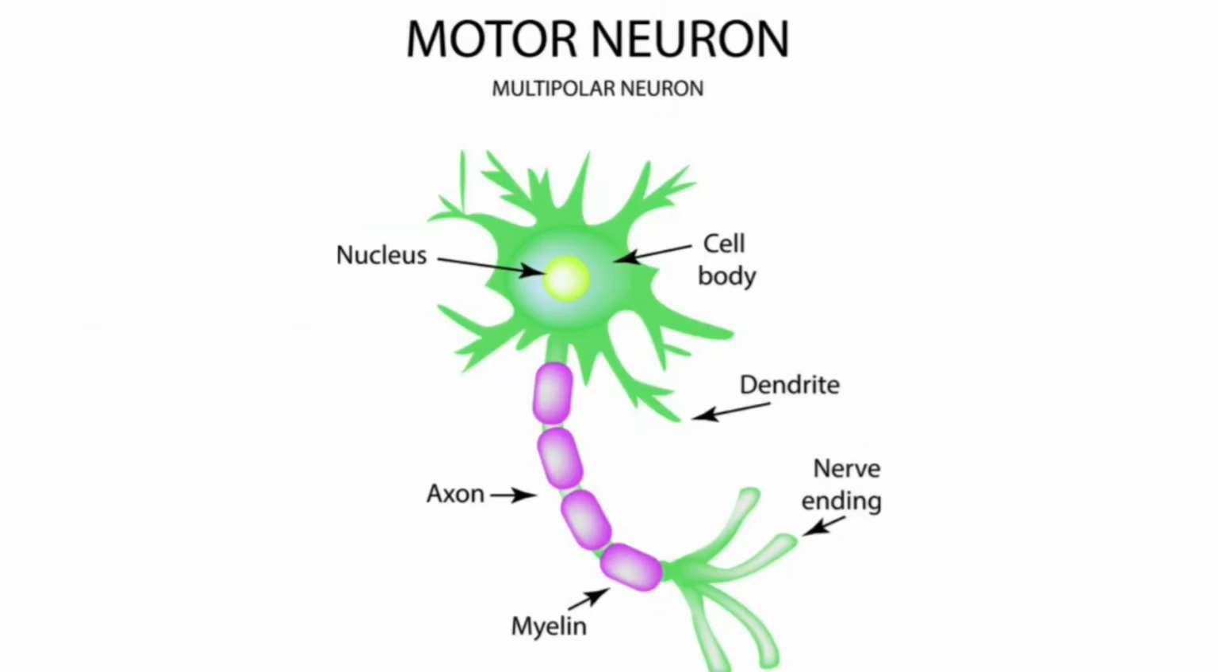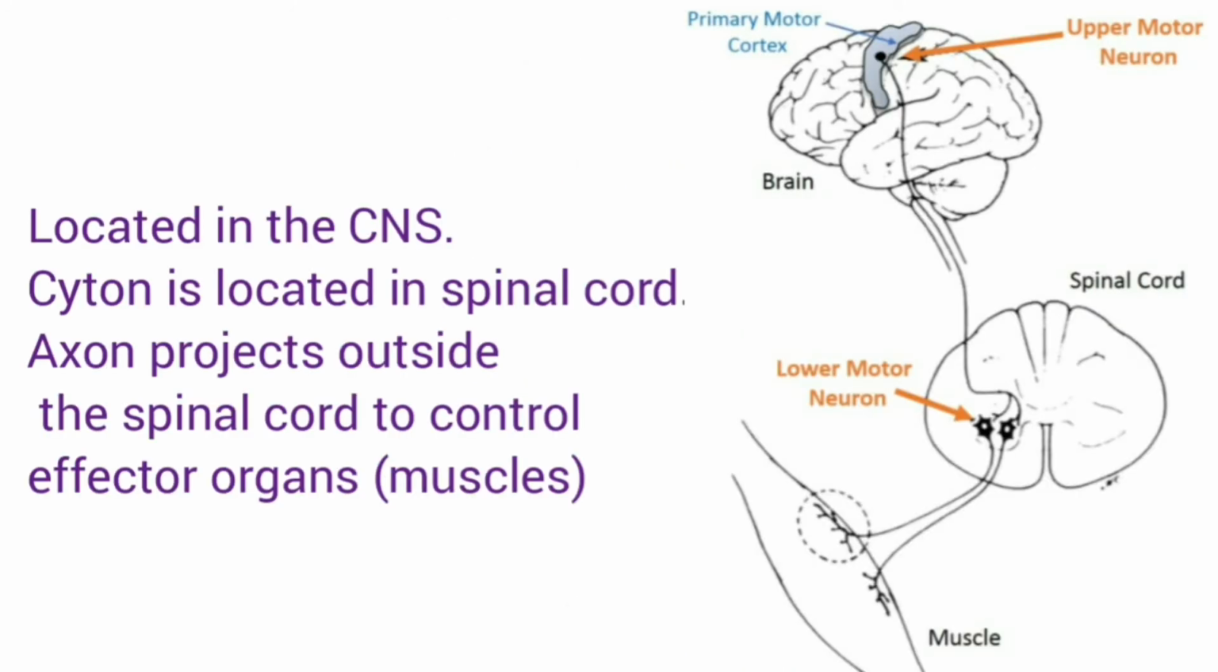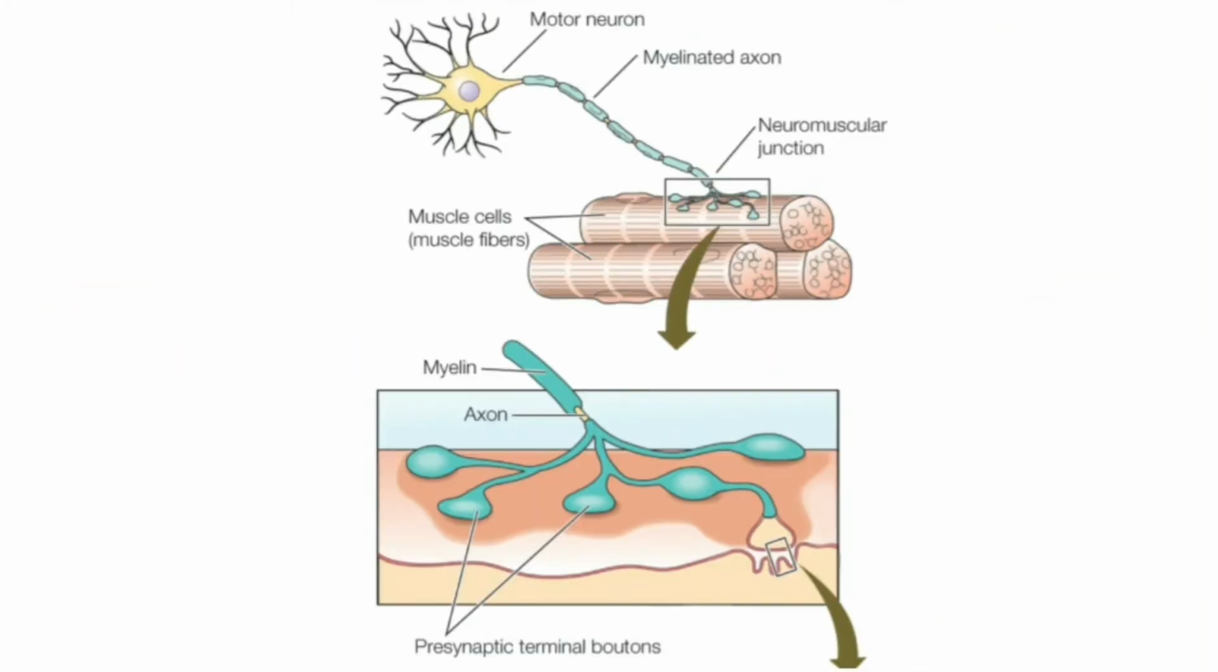Let us talk something more about motor neurons. Motor neurons are located in the central nervous system. Motor neuron is a nerve cell in which the cell body is located in the spinal cord. The axon is projected outside the spinal cord and it is to control effector organs like the muscles. Muscles are called effector organs. Motor neurons carry messages from the spinal cord to the effector organ to bring about the effect.